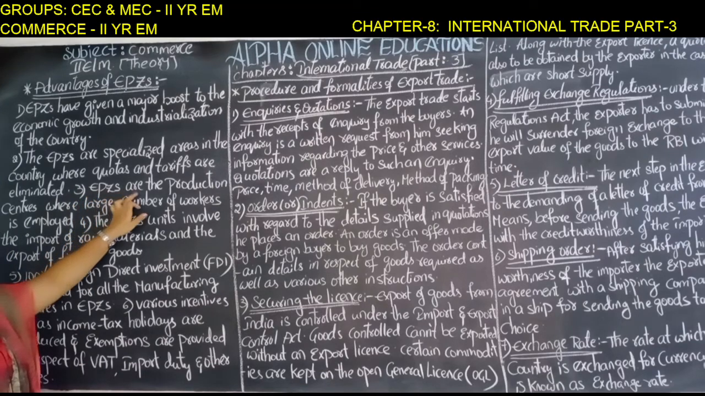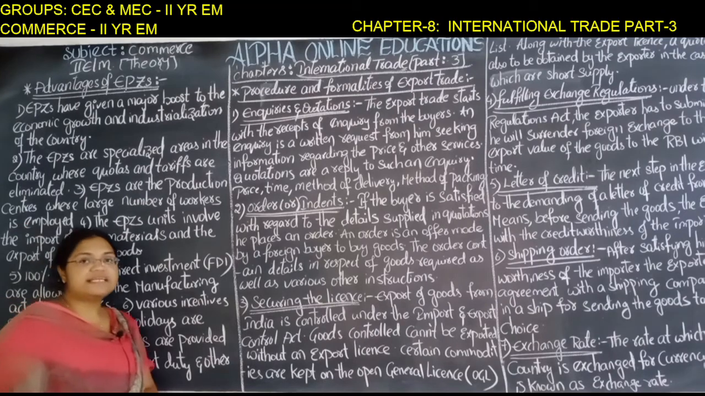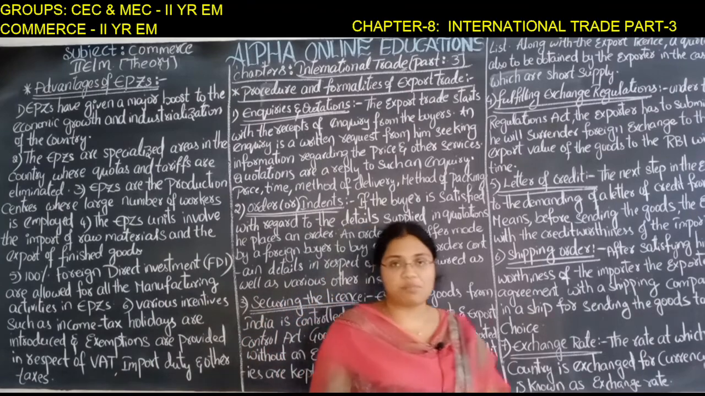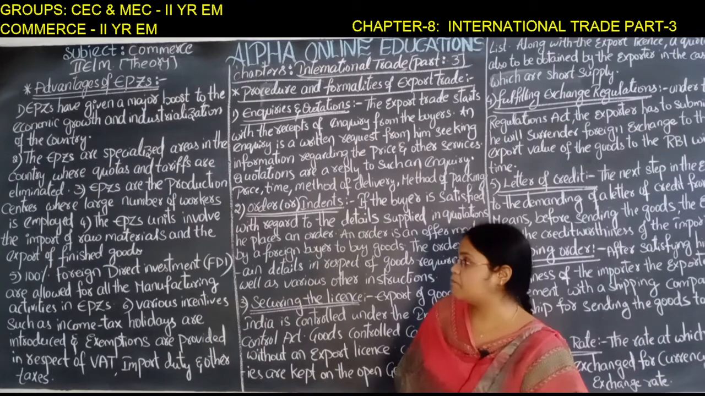Export processing zones are production centers where a large number of workers is employed. So it is a production center where a large number of employees or workers are employed. It provides employment opportunities for eligible persons.